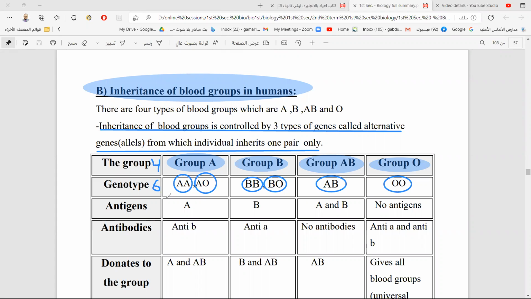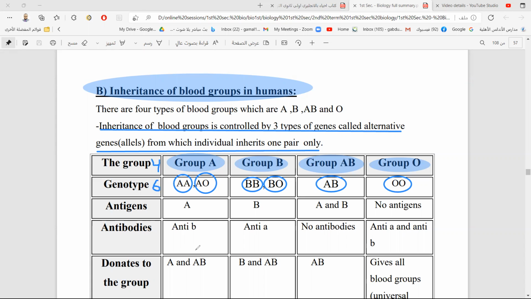We have 6. Why do we have 6 genotypes although we have only 4 blood groups? Because blood group A can be pure and hybrid, and blood group B also can be pure and hybrid. So blood group A has 2 genotypes and blood group B also has 2 genotypes.